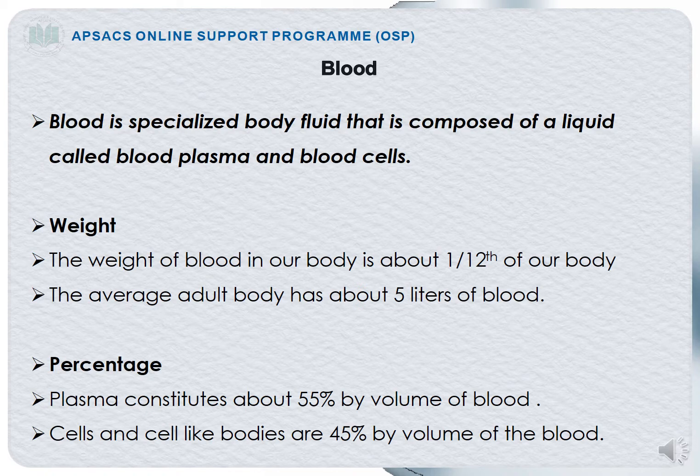Blood plasma constitutes about 55% by volume of blood. As I have told you, inside the blood about 55% of the plasma is present. And if we are talking about the cells, the cellular part means the red blood cells, the white blood cells and the platelets, so they are about 45% by volume of the blood.